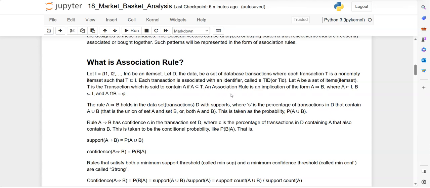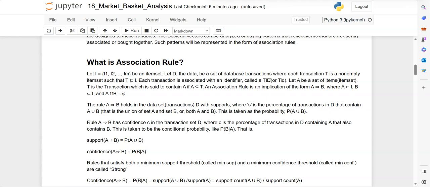Each transaction is associated with an identifier, which we denote by TID, the transaction ID. Let's consider A, a set of items, representing an item set.